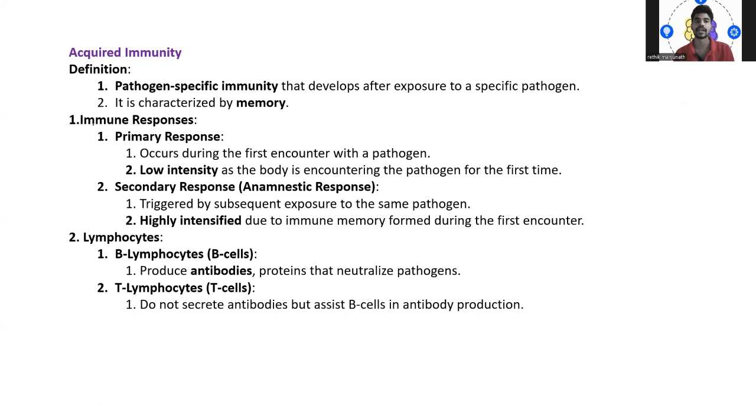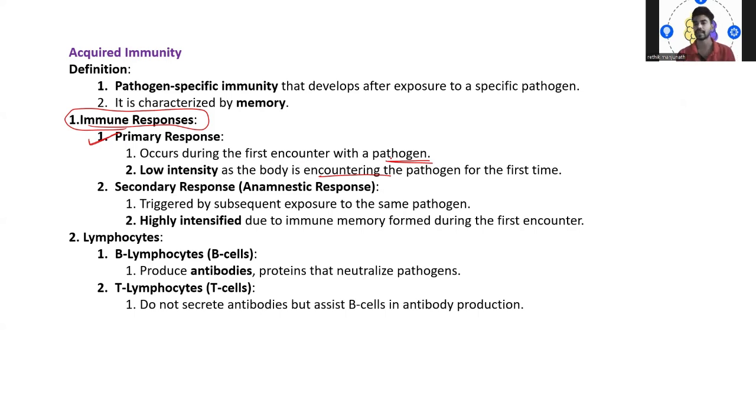Next we have the immune response, like how does the immune response happen. So we have primary response and secondary response. When I'm talking about primary response, it occurs during the first encounter with the pathogen. Freshly, when a pathogen enters, that time it is the primary first encounter. Low intensity, as the body has encountered the pathogen for the first time, so it will be unable to understand how to act.